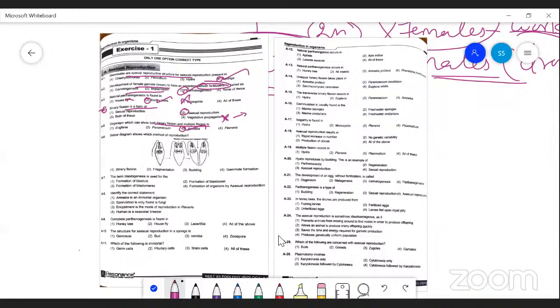Look at the diagram. Of course, there is binary fission. You can easily tell what type of binary fission. If you are asked, it is a longitudinal type of binary fission, which is seen in the case of Euglena or flagellate organisms.